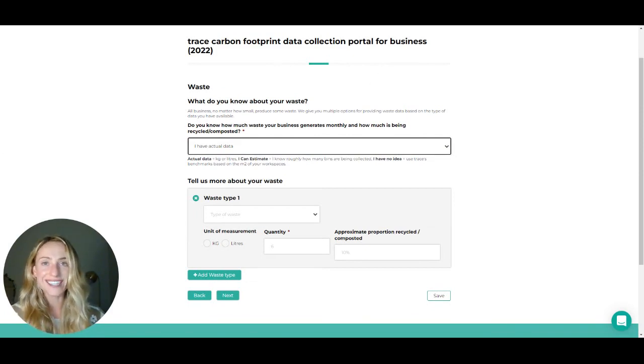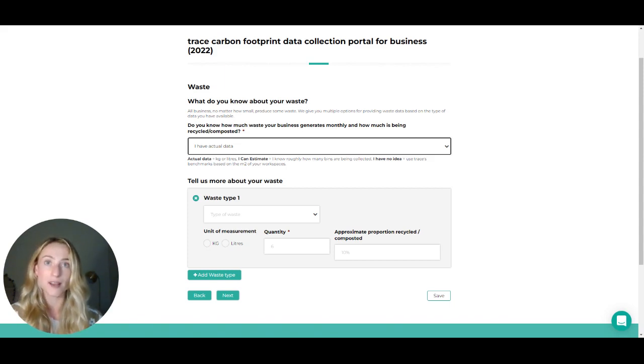We've now made it to the last page of the form, waste. We understand waste can be challenging to measure. Because of this, we've provided 3 different options based on the data you do have available. So the first option, and our preferred option, is actual data.